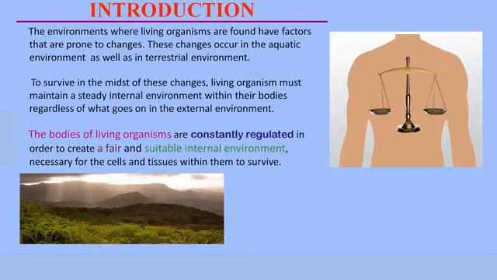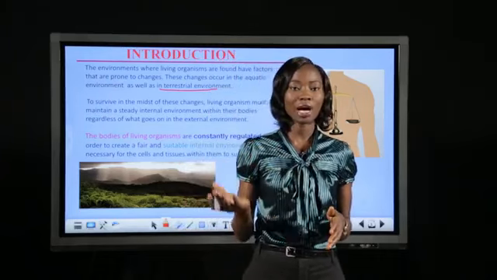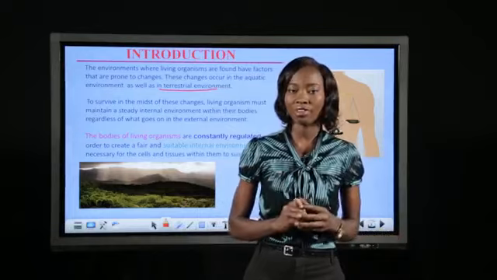The environment where living things are found has certain factors that change from time to time. These changes are seen in the aquatic environment as well as in the terrestrial environment. For example, in the terrestrial environment where humans, plants, and other animals dwell, a factor such as temperature changes from the normal level which is suitable for the survival of these organisms to a level that is either too high or too cold for survival.